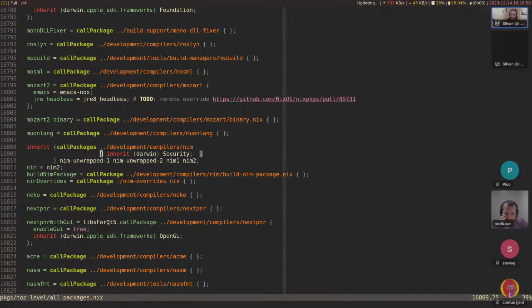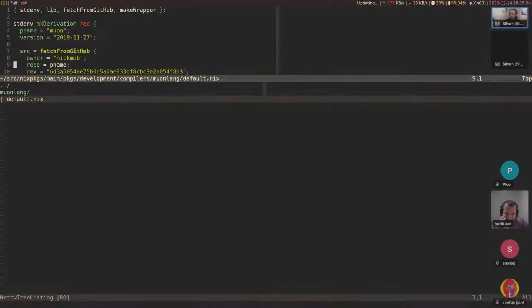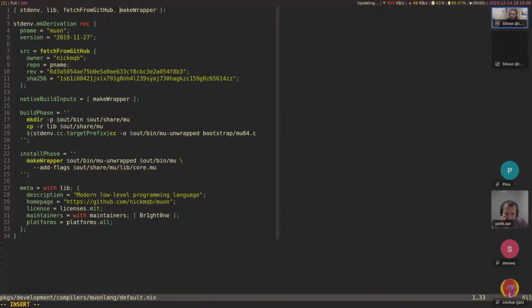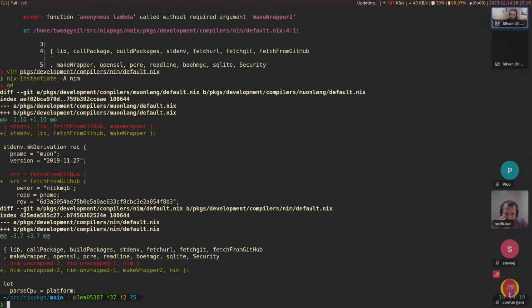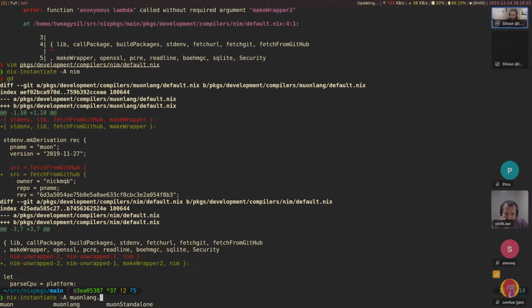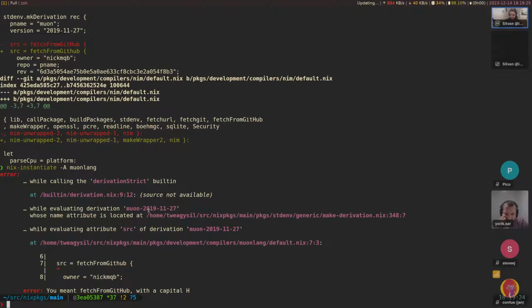And so actually I could demonstrate this with something that's not call packages. A common typo is fetchFromGithub, lowercase h. This doesn't work. And if I try to evaluate this, actually, what did I change? Muon lang. Here. Oh, okay, we're running into all sorts of different errors that I'm not expecting.